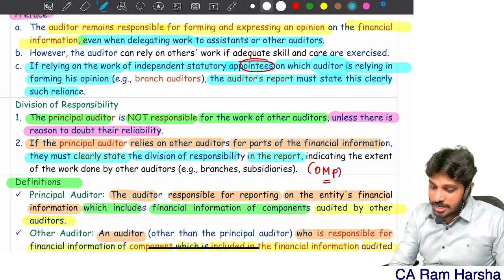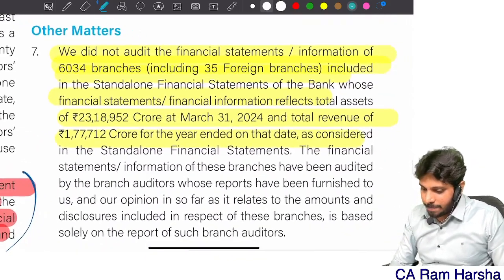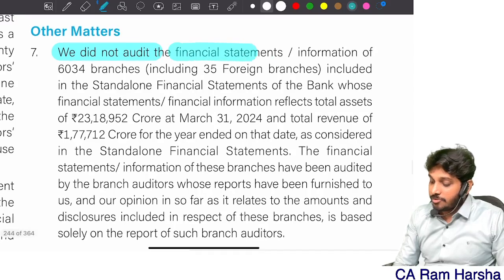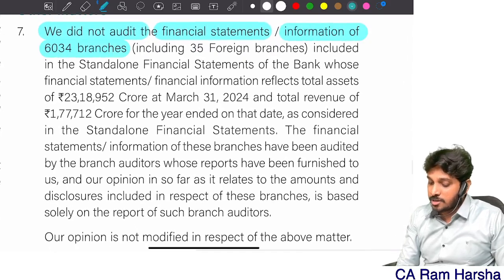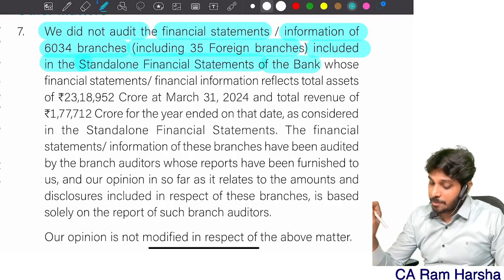Look at the State Bank of India audit report, how they mentioned it. In the other matter paragraph, they clearly mentioned, we did not audit the financial statements or information of 6,000 branches, including 35 foreign branches, which are included in the standalone financial statements of the bank.